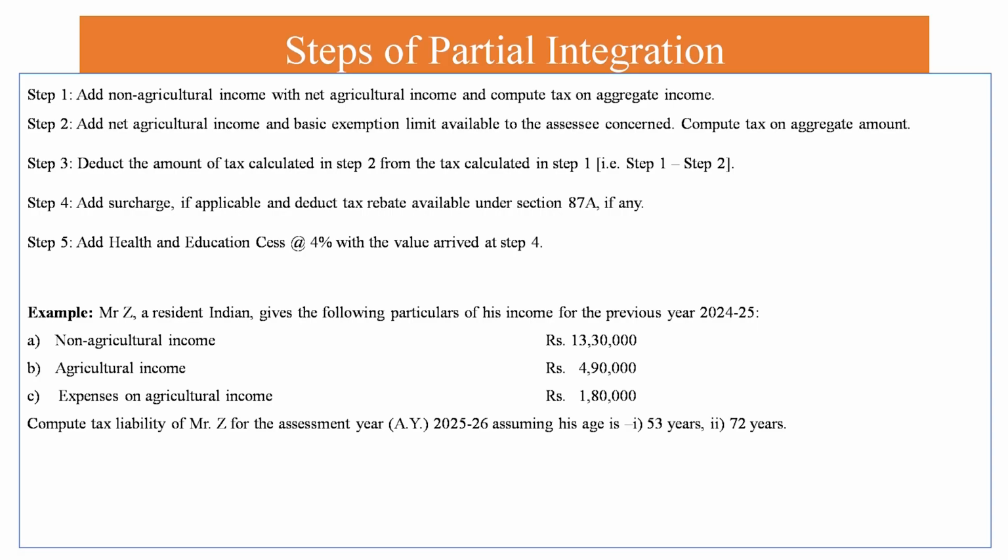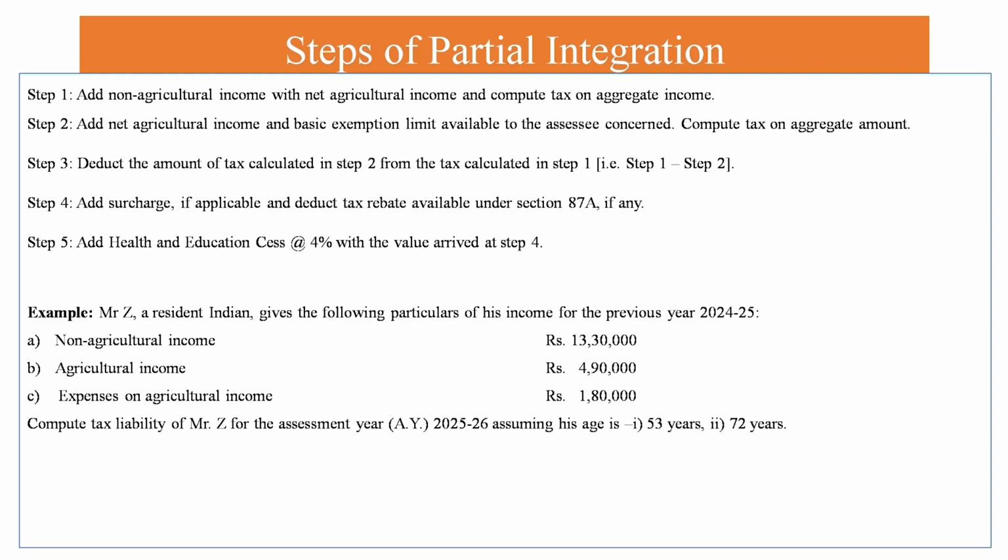Then step 3, we have to do what? We have to deduct the value of step 2 tax computed from step 1, add surcharge as applicable and tax rebate as applicable under section 87A, and add health and higher education cess at the rate of 4% on the value arrived at.